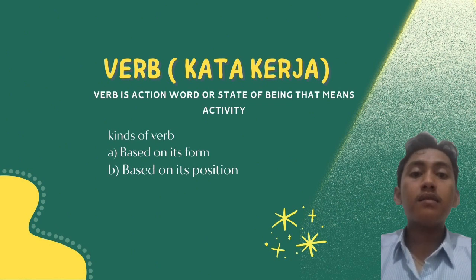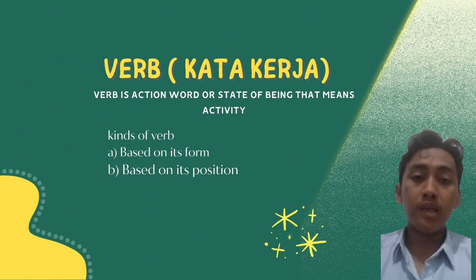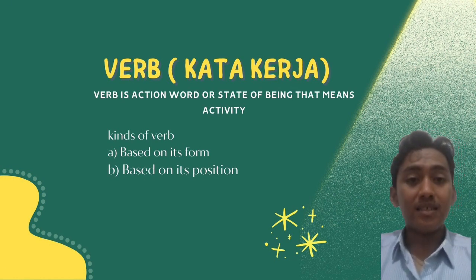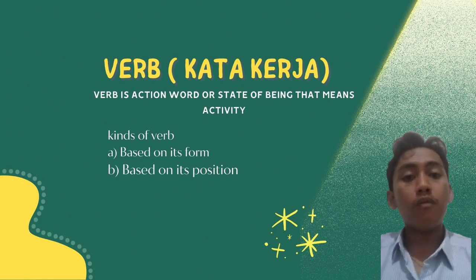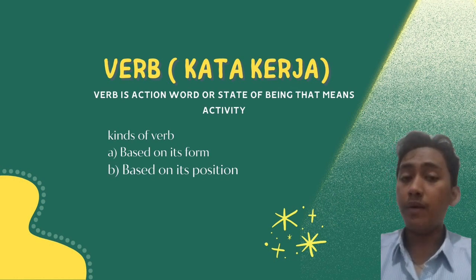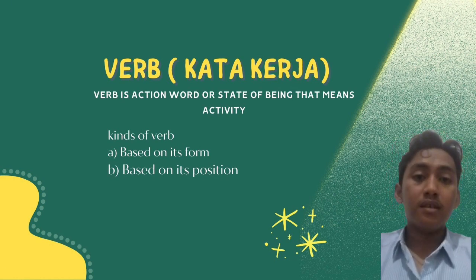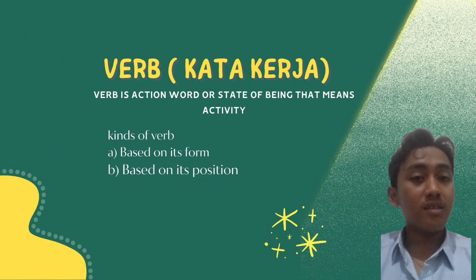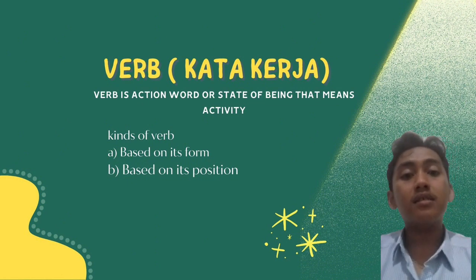And the second is past form. That means verb two. For the example is studied. For the third type is participle form, or it means verb plus ing. For the example is watching, sleeping, studying, or anything.